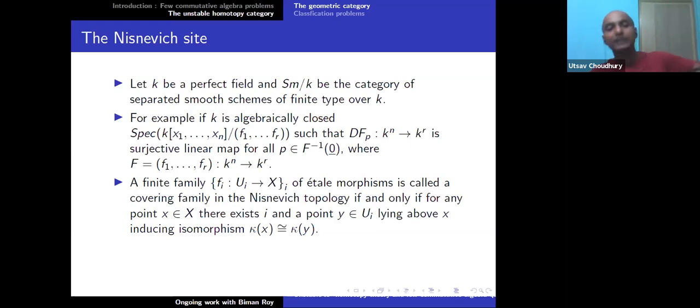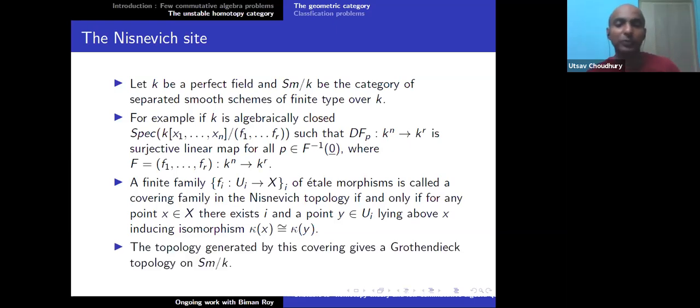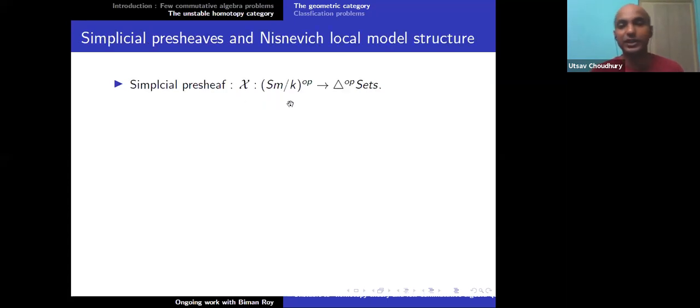This is more restrictive than the étale topology, but in general, the topology generated by these coverings gives a Grothendieck topology on Sm_k. Then what you have to do is start with Sm_k and put on Nisnevich descent. First of all, you want to make sense of what homotopy is here. So you have to enlarge this category to have homotopy colimits and homotopy limits. For this, you have to go to the category of simplicial presheaves. If you are not used to simplicial sets, you can think of topological spaces. Simplicial sets are a combinatorial way of remembering topological spaces.